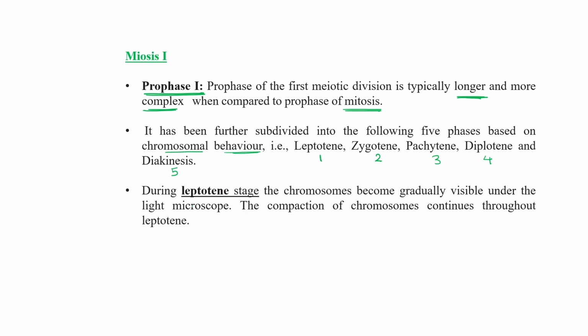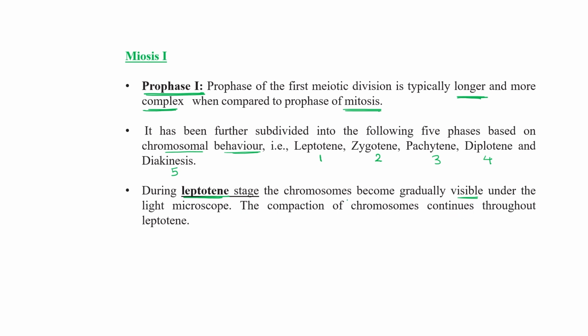It will behave differently. Like during the leptotene stage, chromosomes become gradually visible under the light microscope. Normally they are present in the nucleus in a beaded-like structure, chromatin form. But they start condensing, so they become gradually visible and compact. And compaction is continued throughout the leptotene.